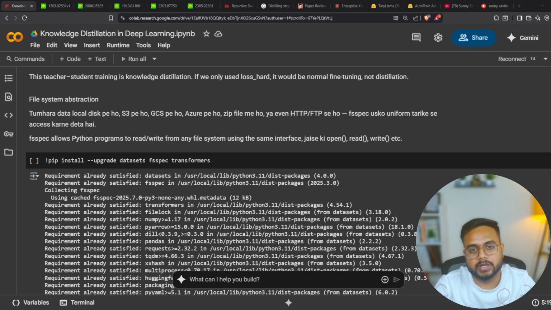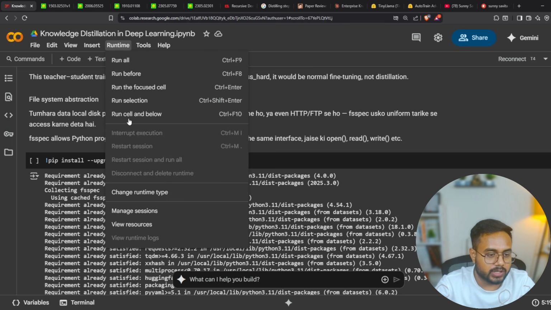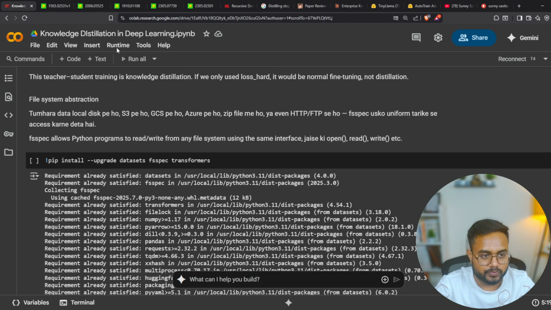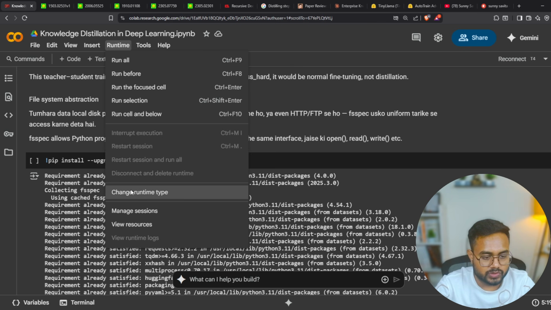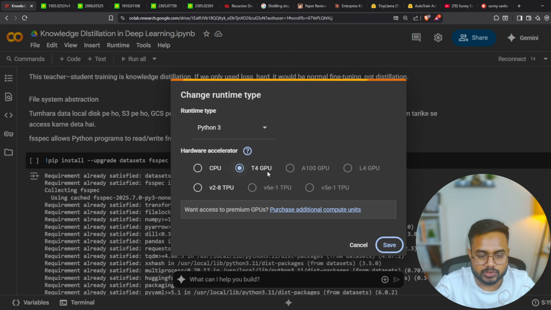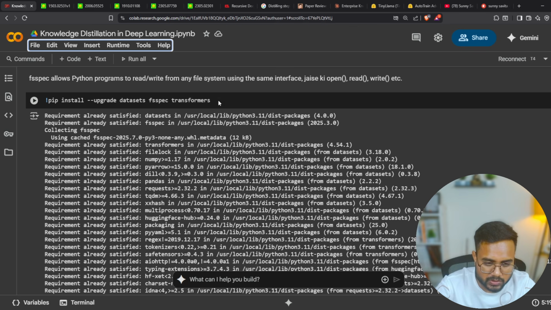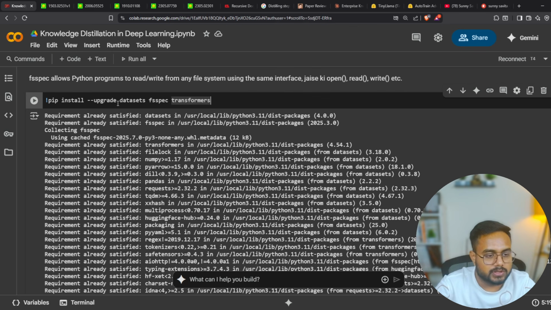So at the first place, guys, we'll have to connect to the runtime. Click on the runtime, change runtime type, and then select the GPU. Okay, click on save. So here you can see at the first place we'll have to install these libraries. First is datasets, second is fsspec, then transformers.